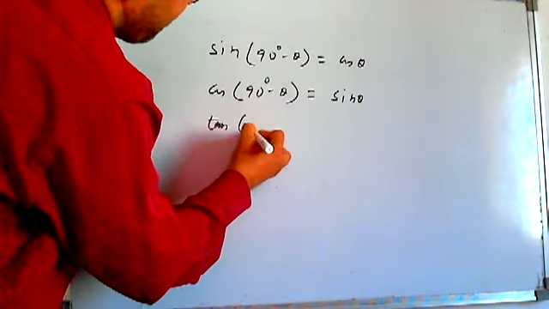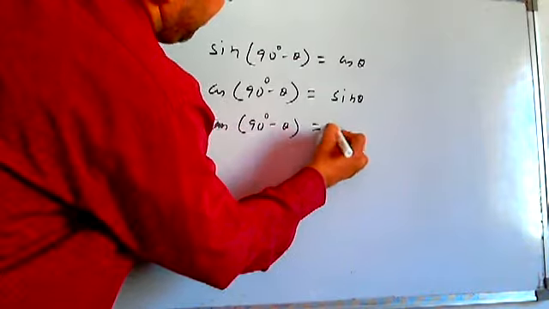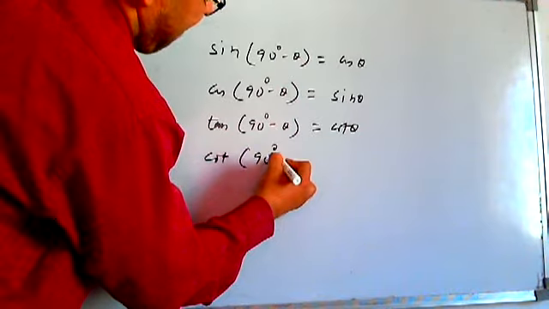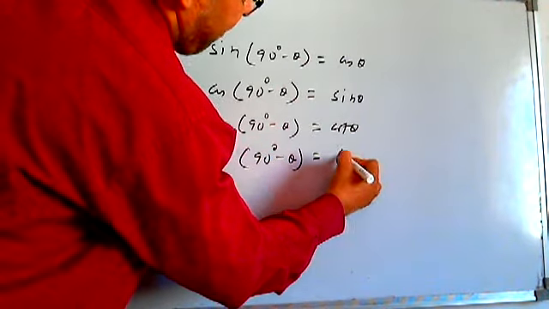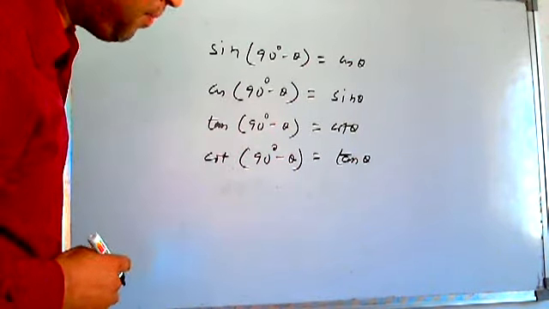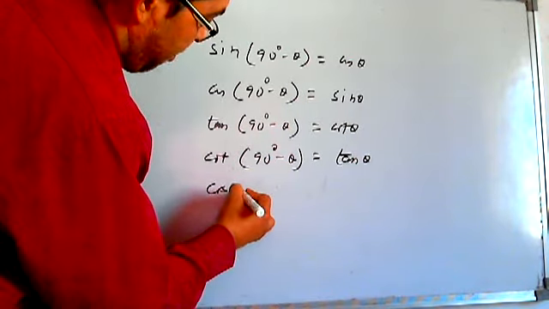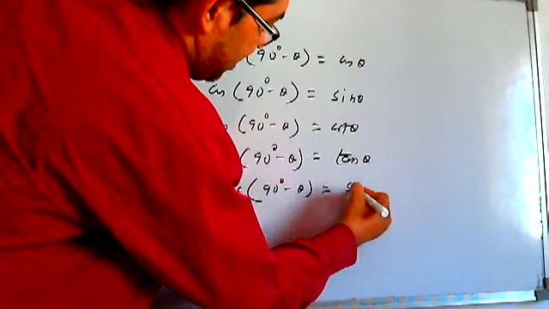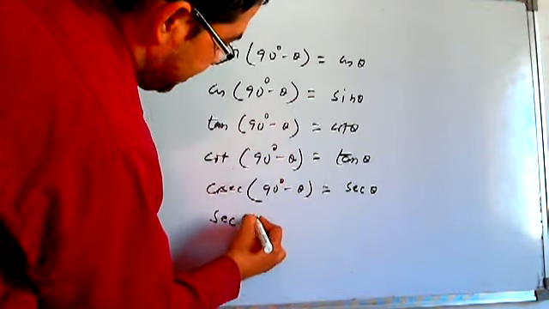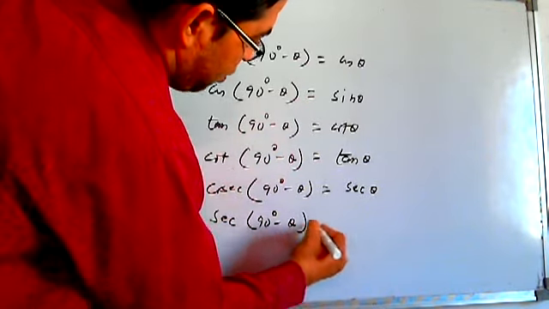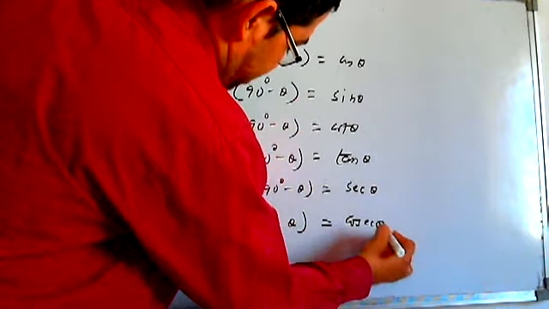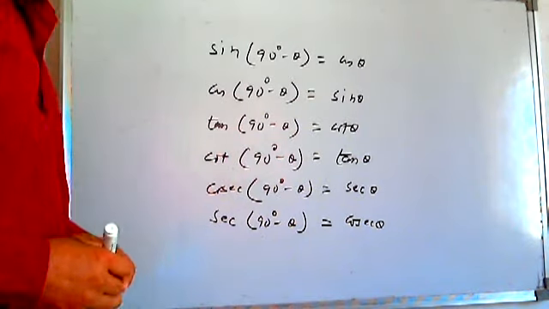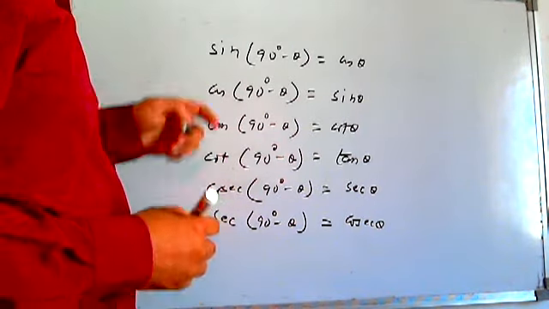Tan (90 minus theta) is cot theta, cot (90 minus theta) is tan theta, cosec (90 minus theta) is sec theta, and sec (90 minus theta) is of course cosec theta. If you don't want to remember all these formulas, just remember sin and cos. Everything can be derived in terms of sin and cos. Just remember two formulas, sin and cos.